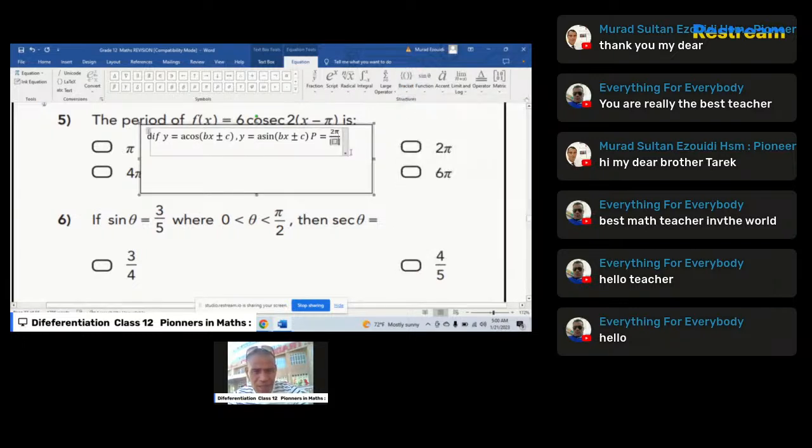It can be negative, so it should be positive, make it positive. Therefore, learners, this is the period.